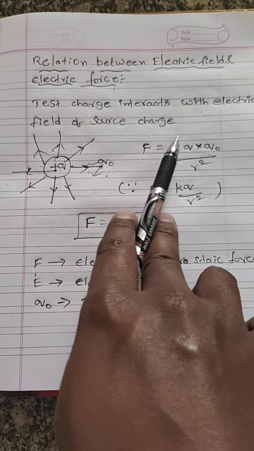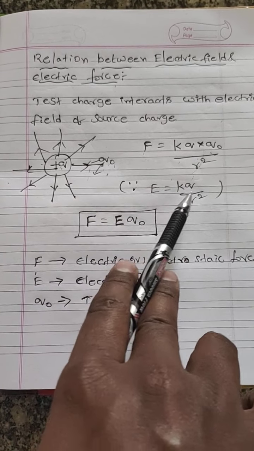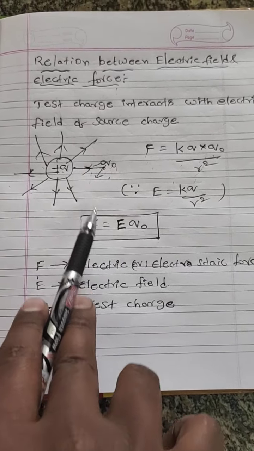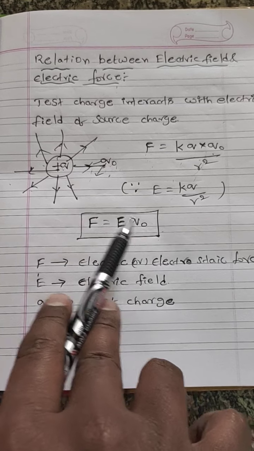Since this part, K into Q divided by R square, is equal to the electric field, this equation becomes F is equal to E Q naught.